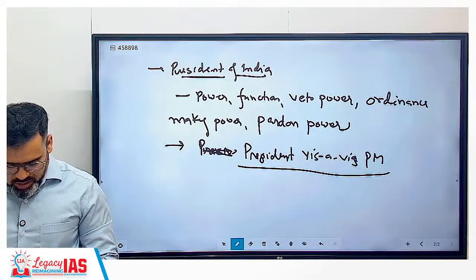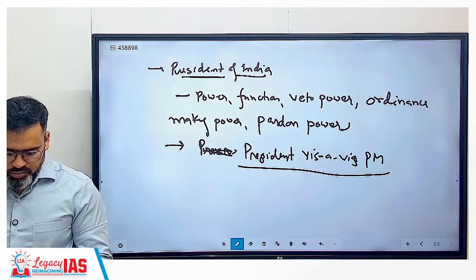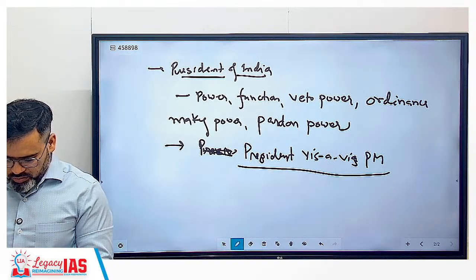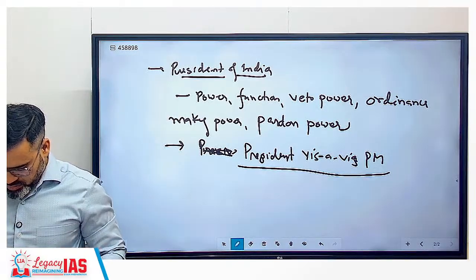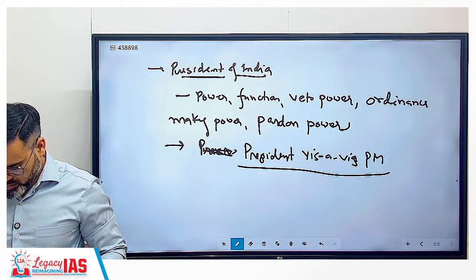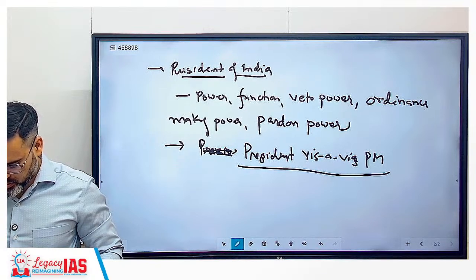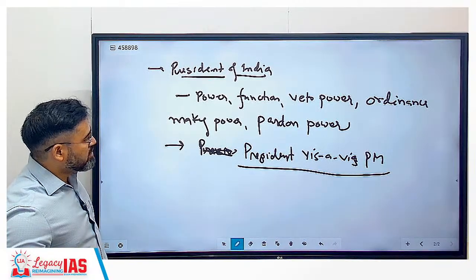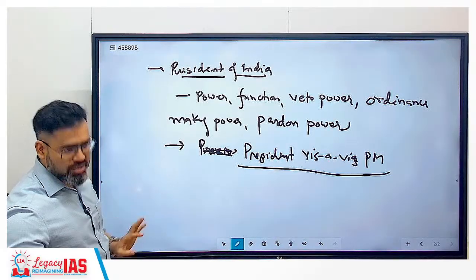President versus prime minister. Clear अभी. President vis-a-vis prime minister we will cover, or we can say constitutional position of the president.